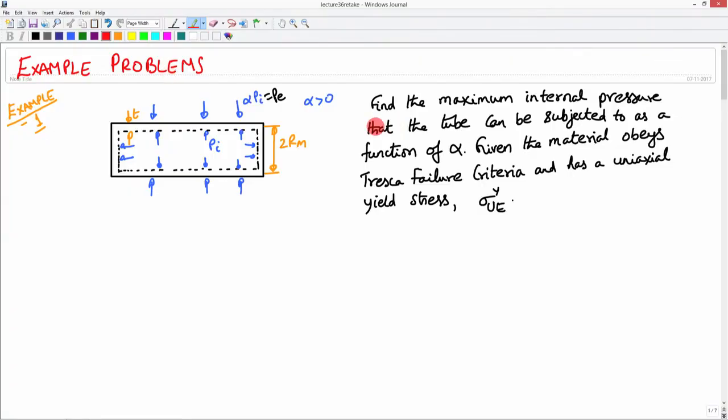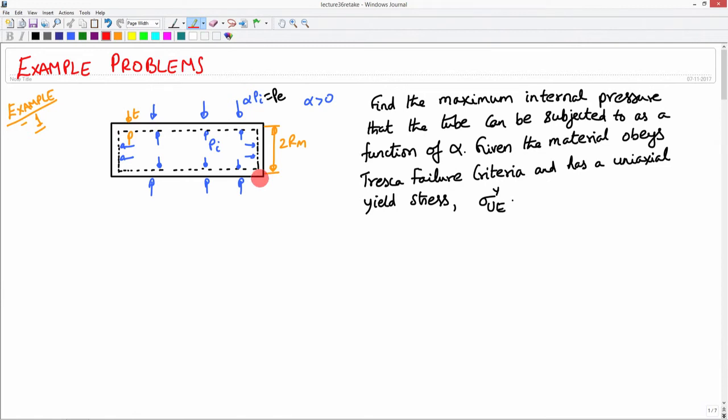The first problem that we are going to look at is a thin wall pressure vessel pressurized from inside and subjected to an external pressure P_e, which is alpha times the internal pressure P_i. This pressure vessel has a diameter of 2 r_m, where r_m is the radius of this vessel and t is the thickness of the vessel. Now, we want to find the maximum internal pressure P_i that can be applied, such that this body does not fail by yielding.